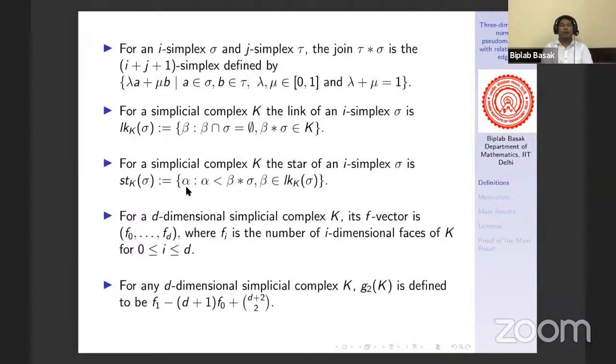And in terms of the link of sigma, we can define the star of sigma as well. So first of all, we take all of the simplices in the link of sigma, then join with sigma. Then it will be another simplex, and we take all possible faces of those simplices. Then it will be a simplicial complex. That simplicial complex is called the star of sigma. So we shall see this one in this figure.